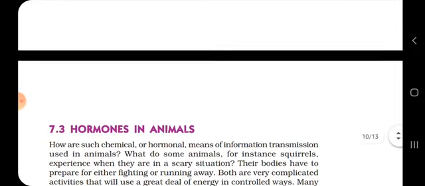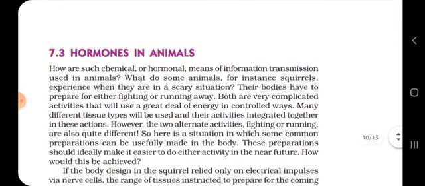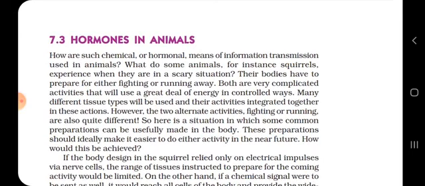Fine. So now let us move on to the last topic of this chapter, and that is hormones in animals. Now as we have seen the hormones in plants, there are also various types of hormones found in animals, which are responsible for the growth and maturation of the human body. How are such chemical or hormonal means of information transmission used in animals? What do some animals, for instance squirrels, experience when they are in a scary situation? Their bodies have to prepare for either fighting or running away. Both are very complicated activities that will use a great deal of energy in controlled ways.